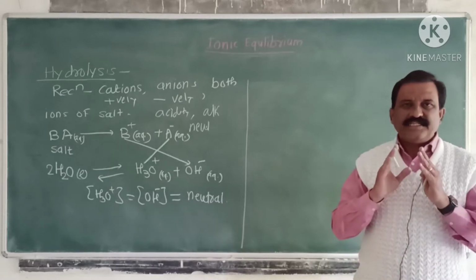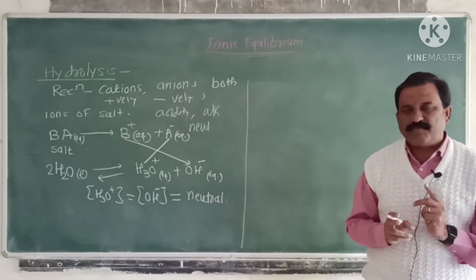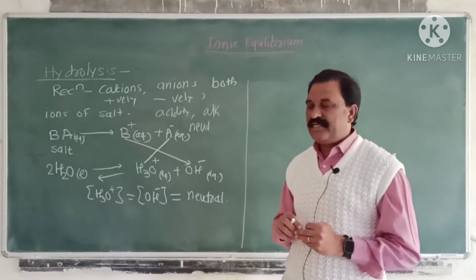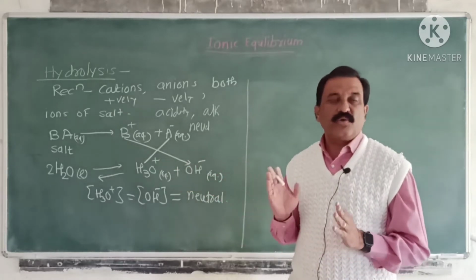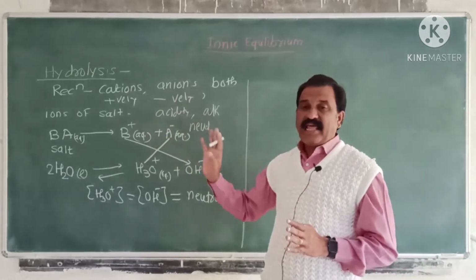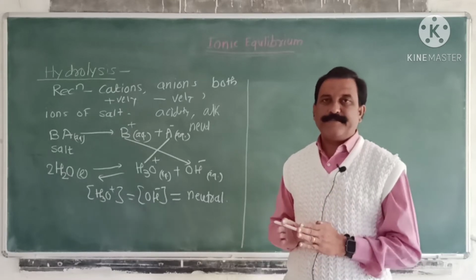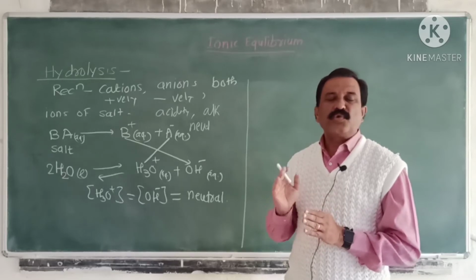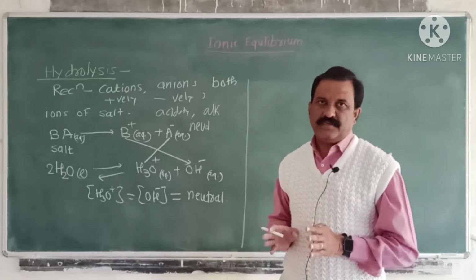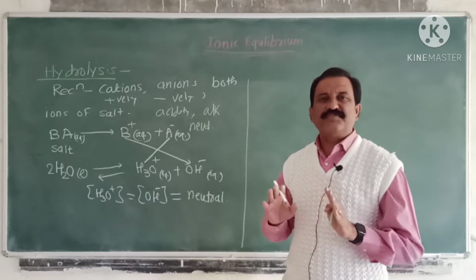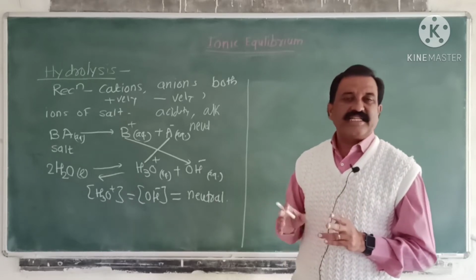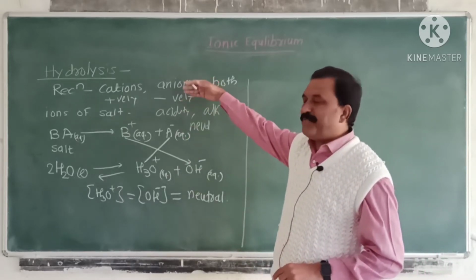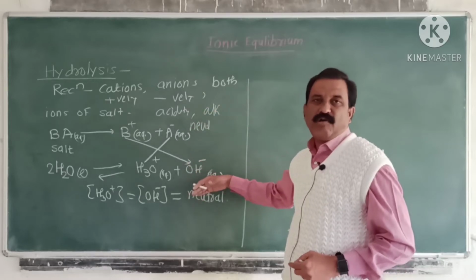Okay, that is, the process of hydrolysis depends upon the combination of either cations or anions or both ions with the ions of a water molecule to produce either acidity, alkalinity, or sometimes neutrality to the solution. In general, hydrolysis means a solution becomes either acidic or basic in nature after the reaction. This is the definition and explanation of the process of hydrolysis.